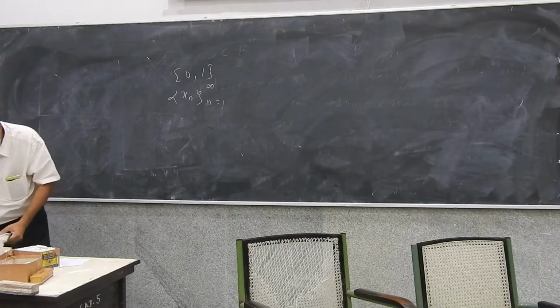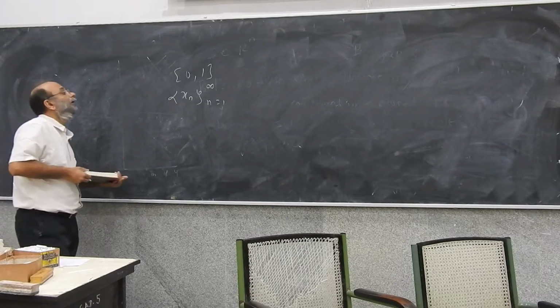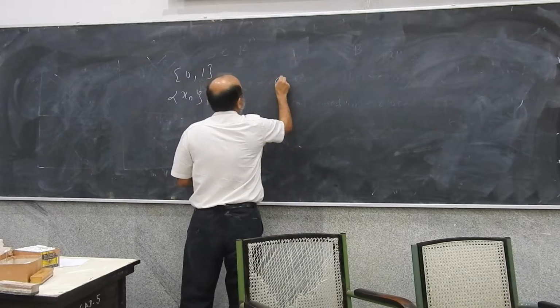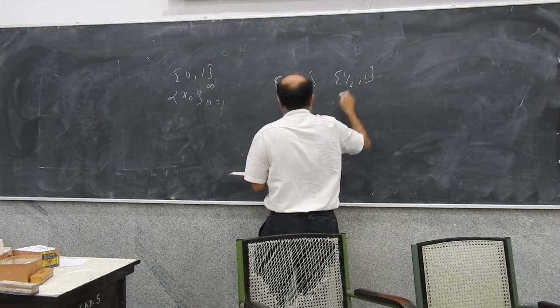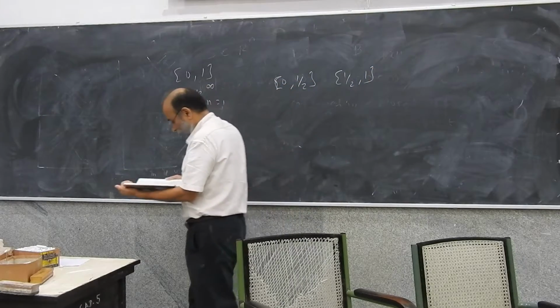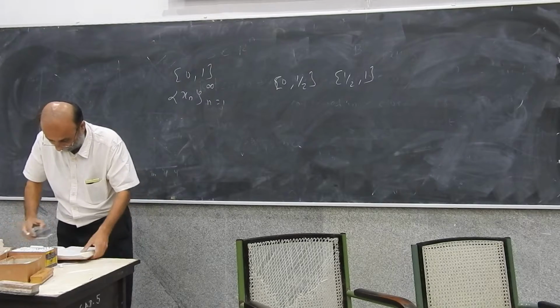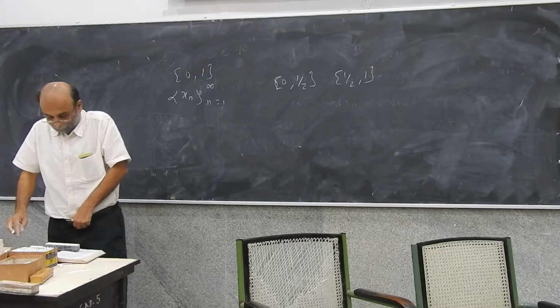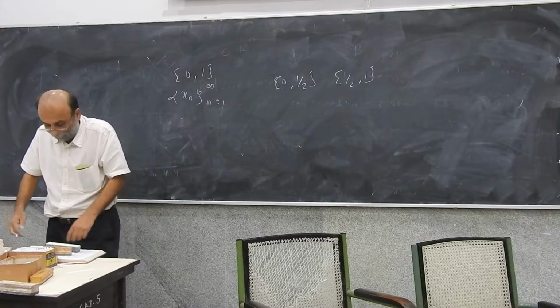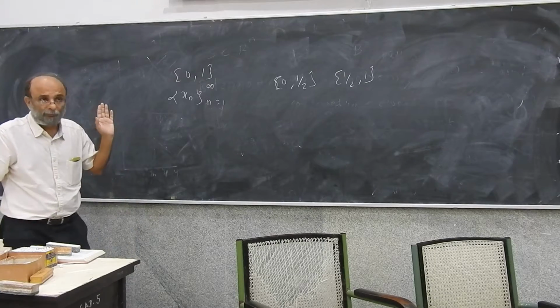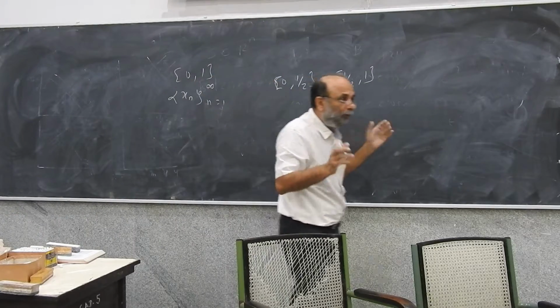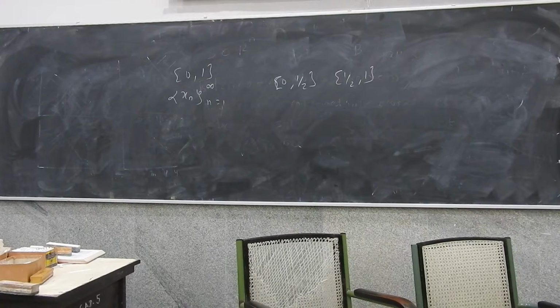Now let me do one thing. Let me divide the interval 0, 1 into 2 subintervals. So what I've done is broken this interval into two sub-intervals, so that my bigger interval was the union of these two sub-intervals.